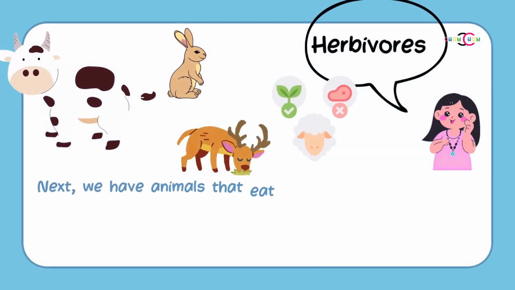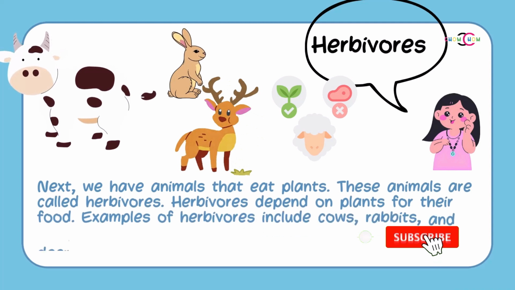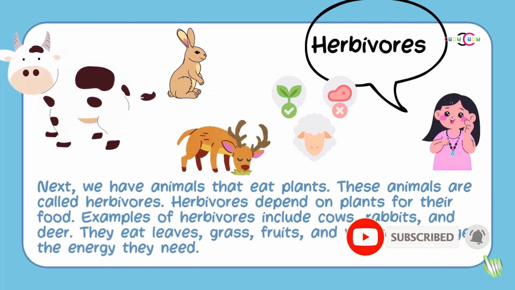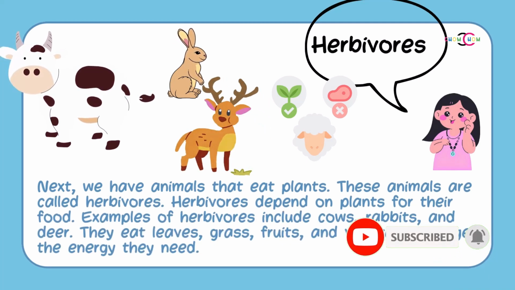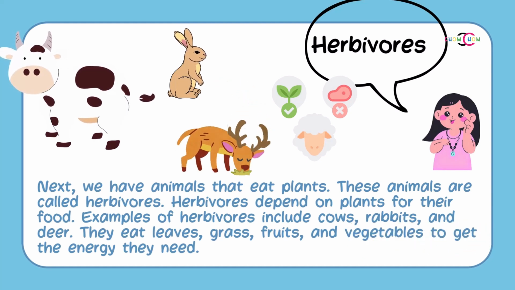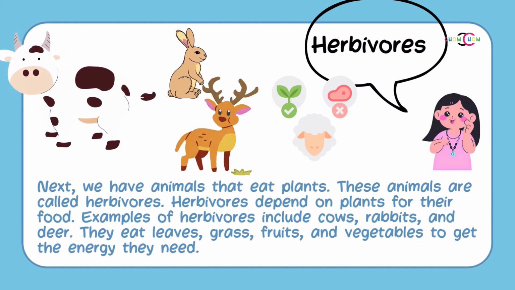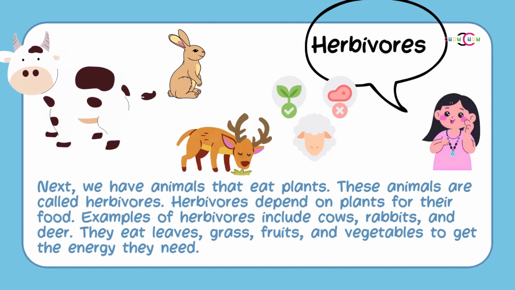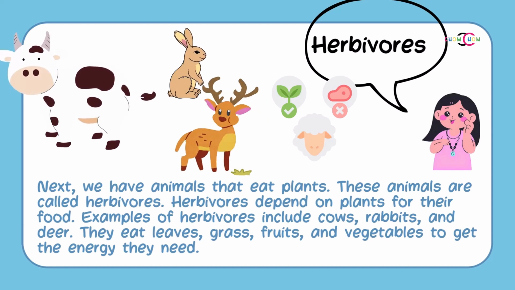Next, we have animals that eat plants. These animals are called herbivores. Herbivores depend on plants for their food. Examples of herbivores include cows, rabbits, and deer. They eat leaves, grass, fruits, and vegetables to get the energy they need.